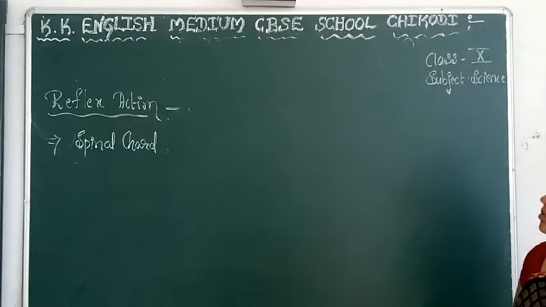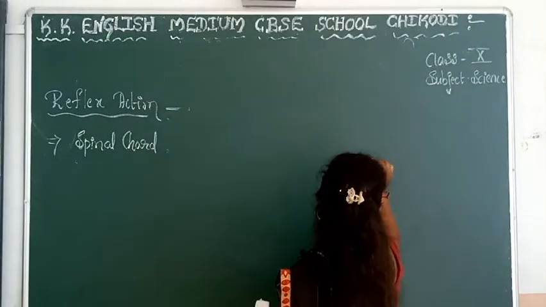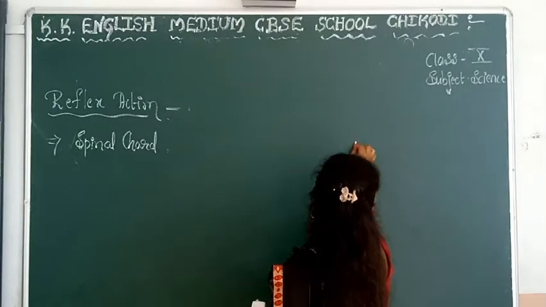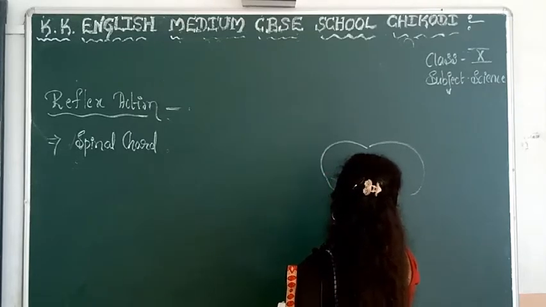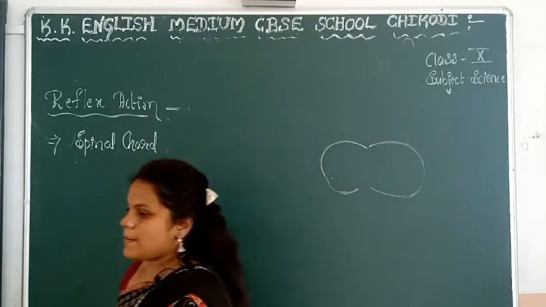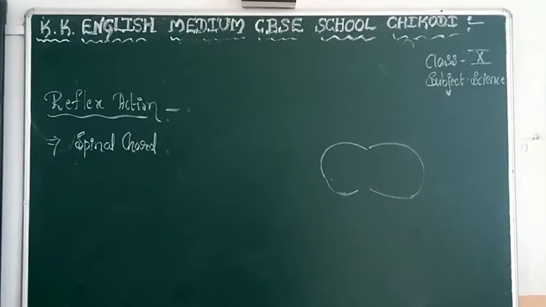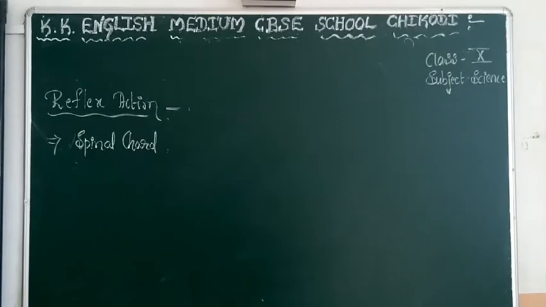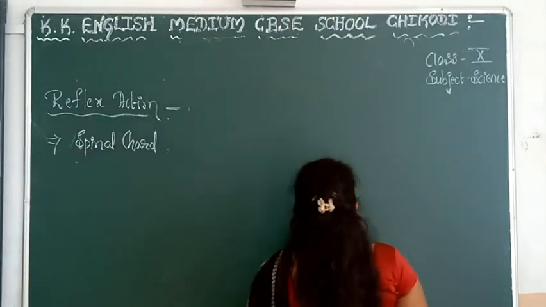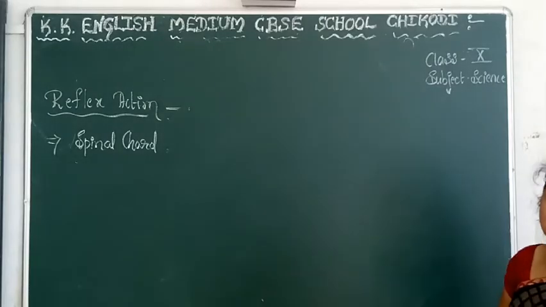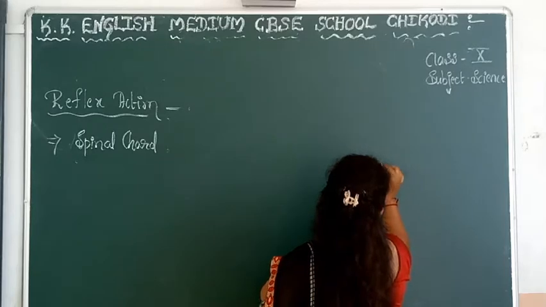How are you going to represent this reflex action?